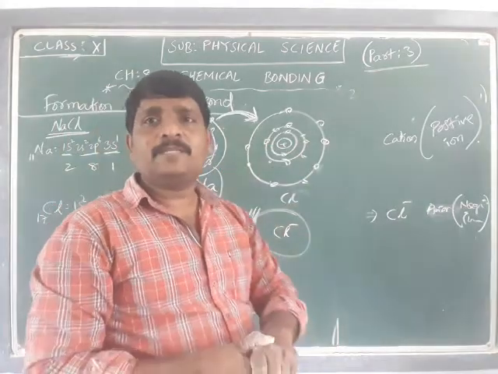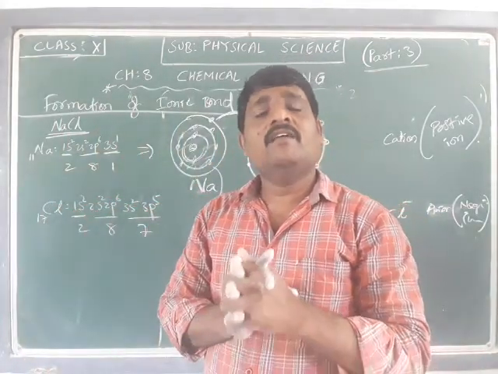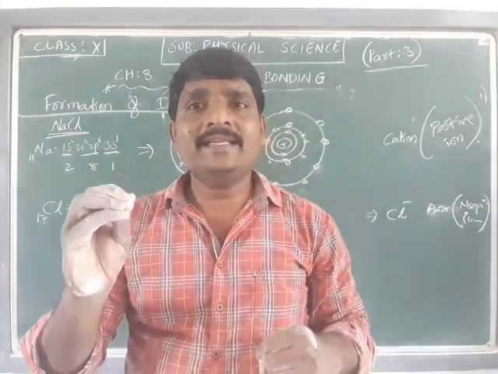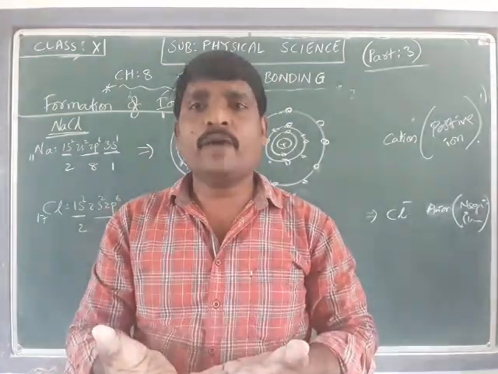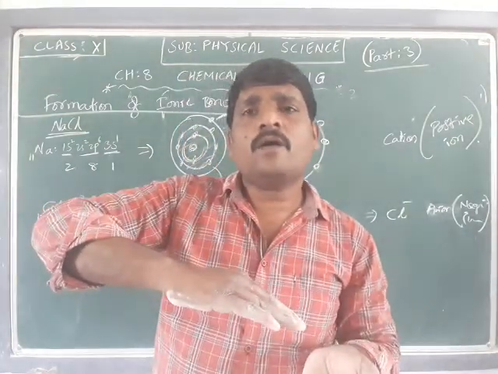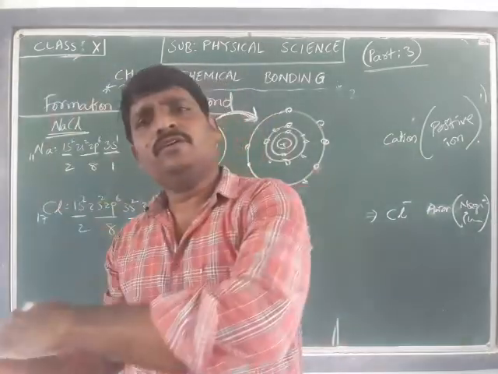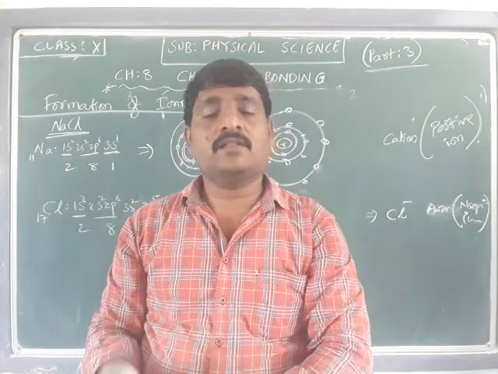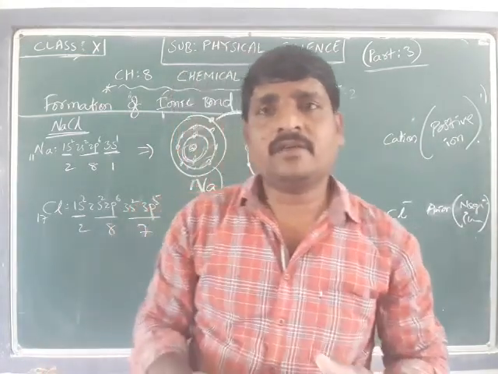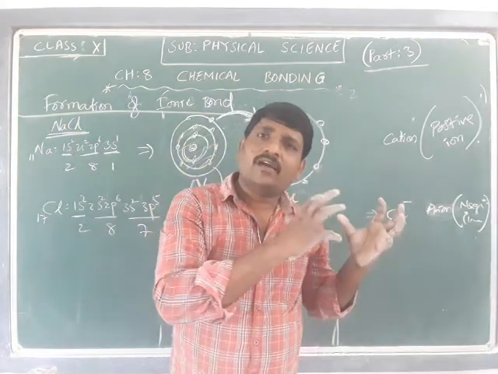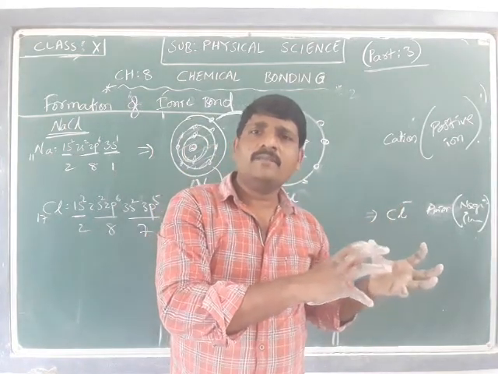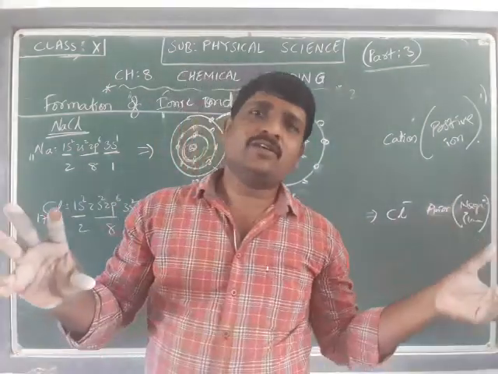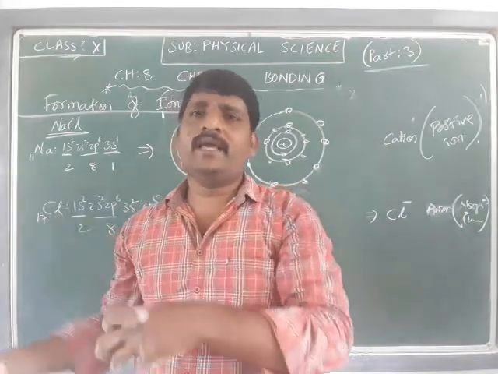So based on this explanation, we conclude that the formation of ionic bond is possible when electrons of one atom are transferred to the other atom to possess the octet by losing and by gaining.